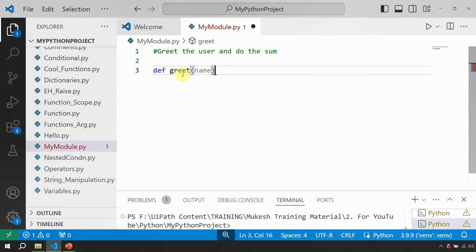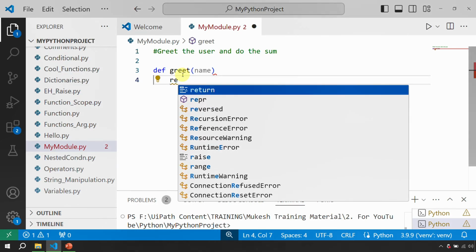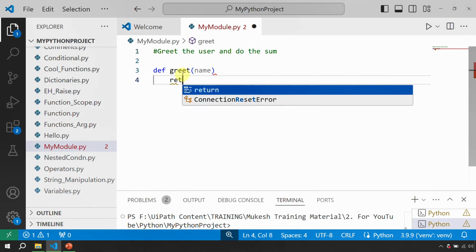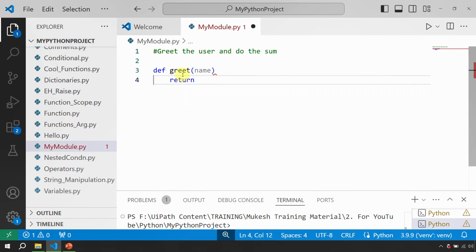So I created a function, and when you have this, I simply want to return, right? What do you want to return? Return means when this function executes, what do you actually want to return, right?